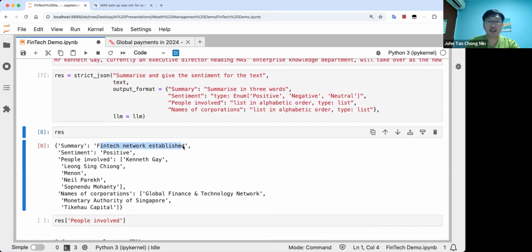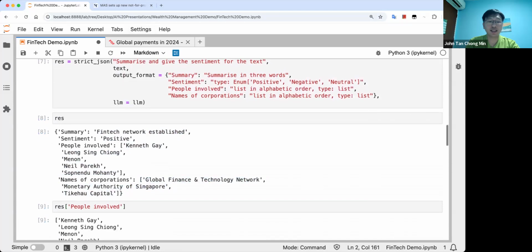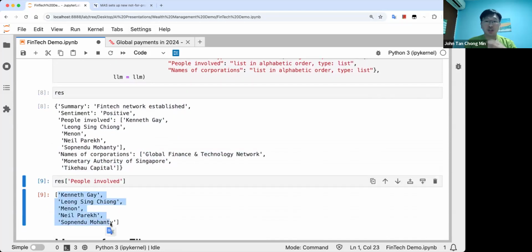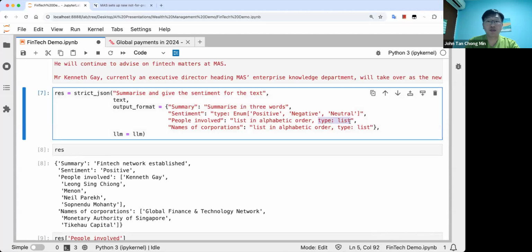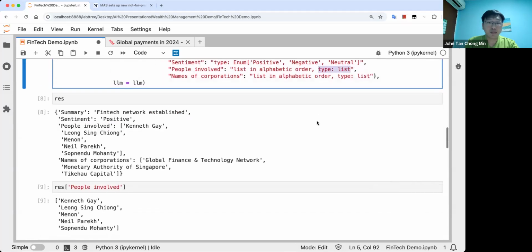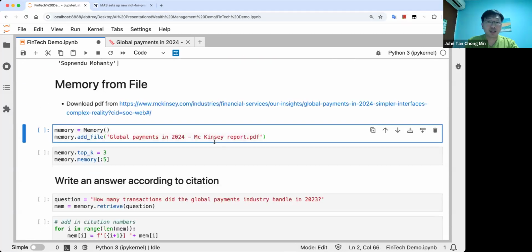So you can see the summary. FinTech network established is a positive sentiment. Yep. Then these are the people in the article, and these are the corporations. And you can easily get your stuff out like that. So StrictJSON is very easy to parse out stuff in your desired output format. You can even put your desired types here. For more information, you can go to the AgentJo GitHub. It's stated there. So yep, that's basically StrictJSON.